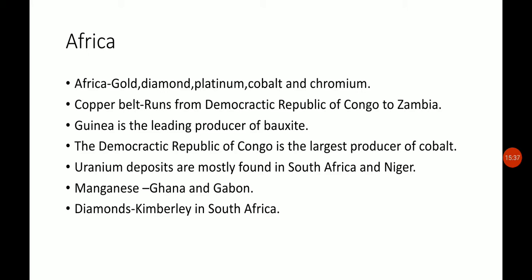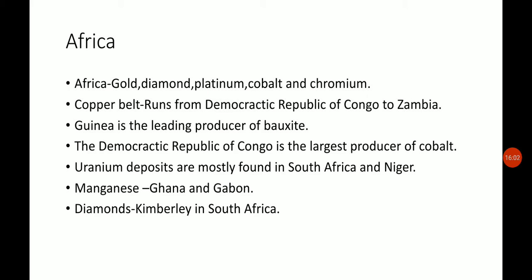So you can see the Democratic Republic of Congo is coming up everywhere. That means it is very rich in mineral deposits. The minerals are found mainly in these regions: Guyana, the Democratic Republic of Congo, Zimbabwe and other regions, Niger.